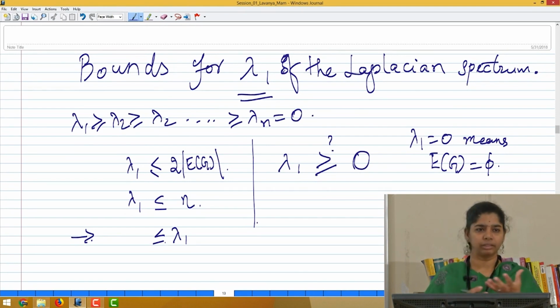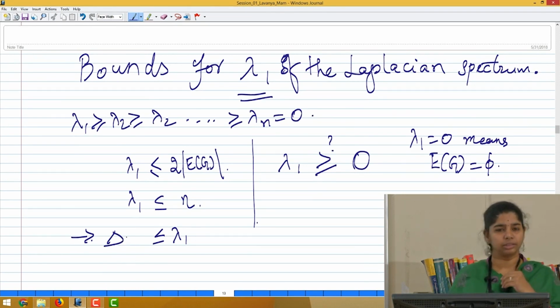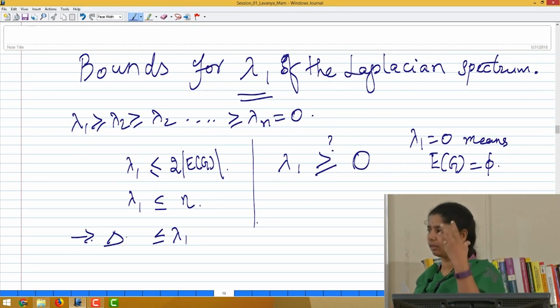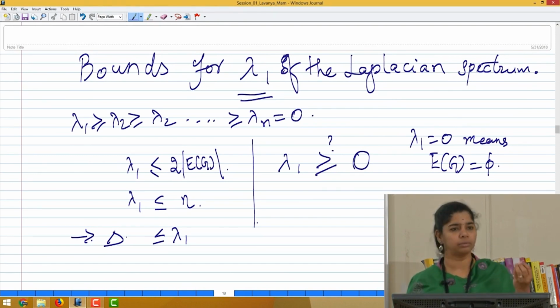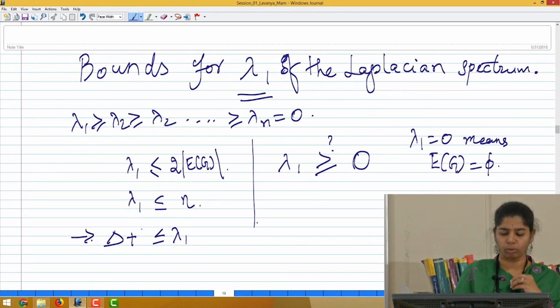If you have a complete graph, you know what lambda 1 is going to be. So, delta is one trivial bound: the largest eigenvalue is at least delta. In fact, there is a tighter bound, delta plus 1.